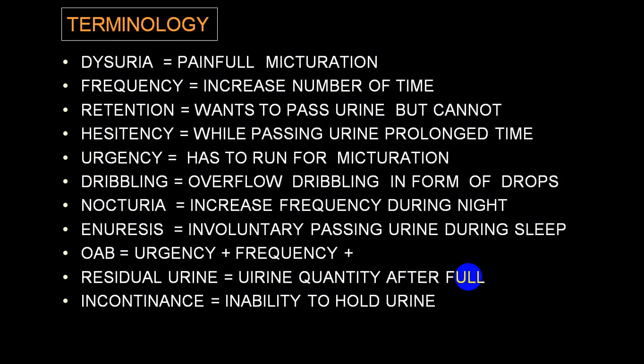You know very well, these are the following symptoms which suggest that there is a bladder involvement, or we call it the lower urinary tract involvement, like dysuria, frequency, retention, hesitancy, urgency, dribbling, nocturia, enuresis, overactive bladder, residual urine, incontinence, etc. These are some of the symptoms which are very common in lower urinary tract infection or lower urinary tract symptoms, and you suspect bladder or urethral involvement.